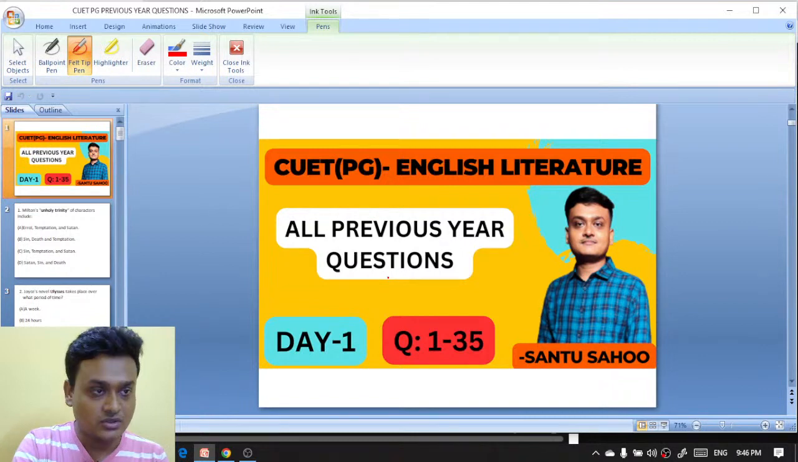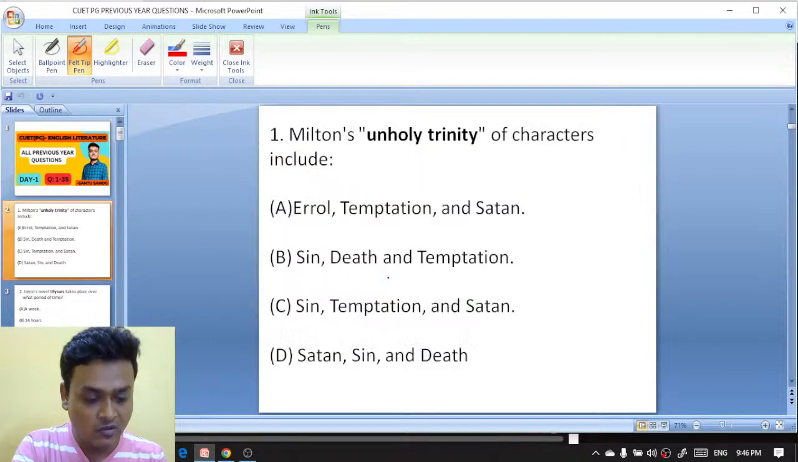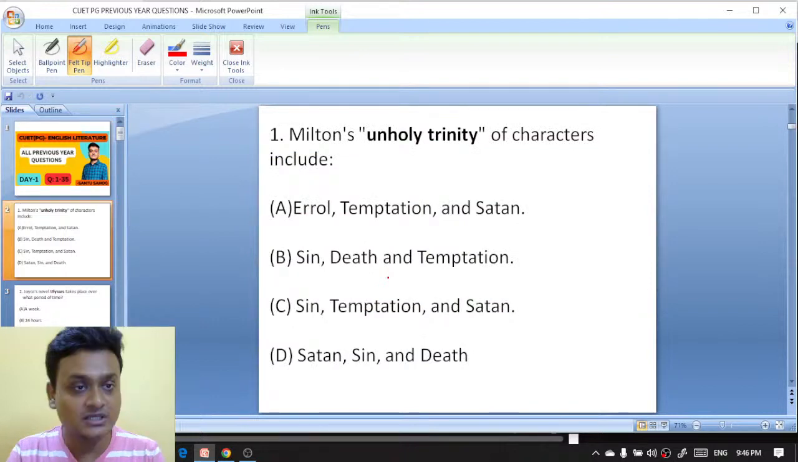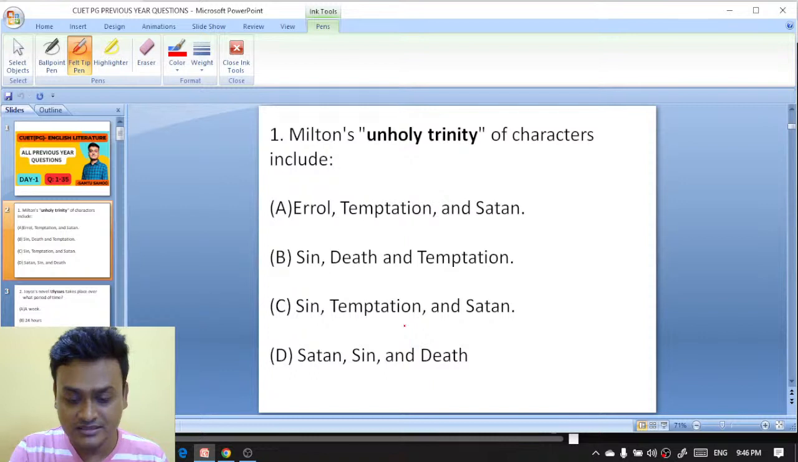So here is your first question on your screen. Please do answer in the comment box. The first question is: Milton's unholy trinity of characters include: error, temptation, and Satan; sin and death; temptation and sin; temptation and Satan; Satan, sin, and death. Write the answer in the comment box.